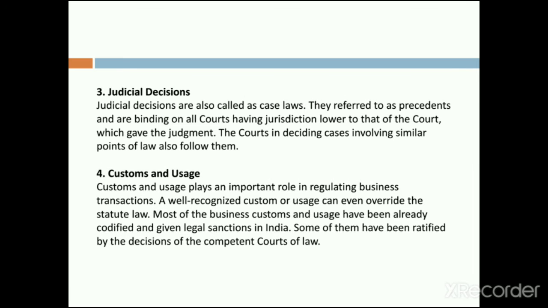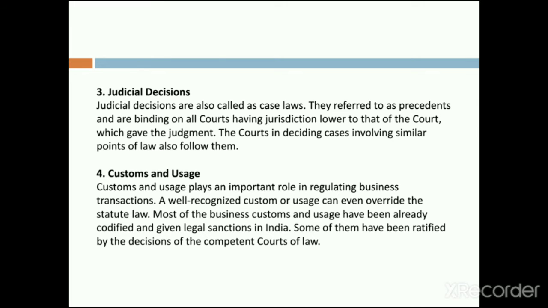The third important source is judicial decisions. Judicial decisions are also called case laws. We can see that there are so many courts in India, starting from the district court at district level, then comes the High Court, right? And after that comes the Supreme Court. Various decisions are taken by the judges, whether a district judge, High Court judge or Supreme Court judge. They take various decisions related to mercantile or business activities and business law cases.